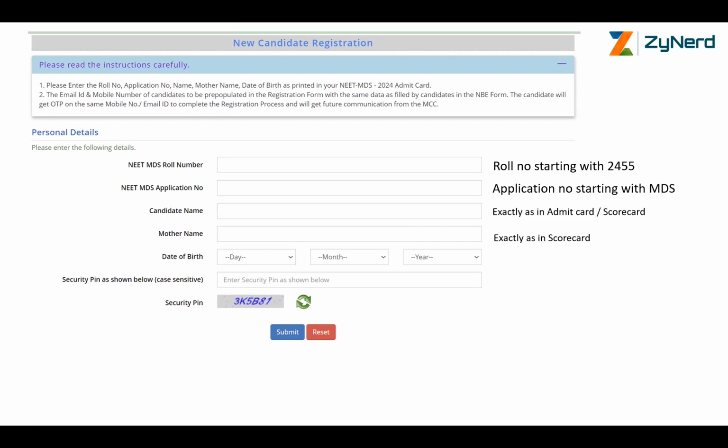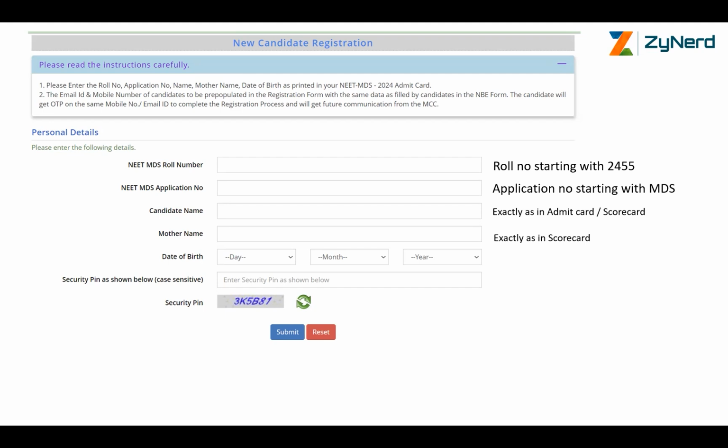Maximum you would need to get is a confirmation from a notary public saying that this is the same person. So don't worry about anything. Enter the name exactly. Mother's name, enter exactly as in the scorecard or the admit card. Let us say you filled up your father's name, your name instead of your mother's name. No problem. Fill whatever is mentioned in your admit card. If it is your name again, fill your name again. It will allow you to go in.